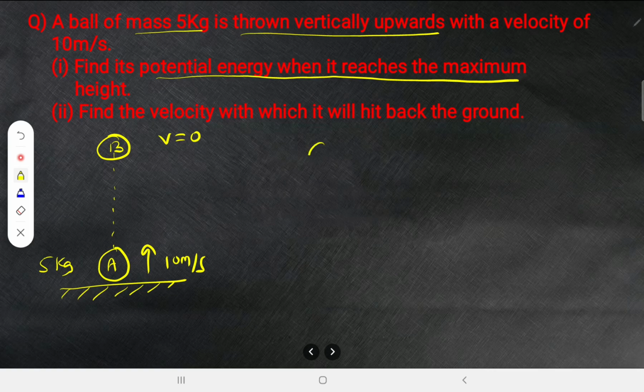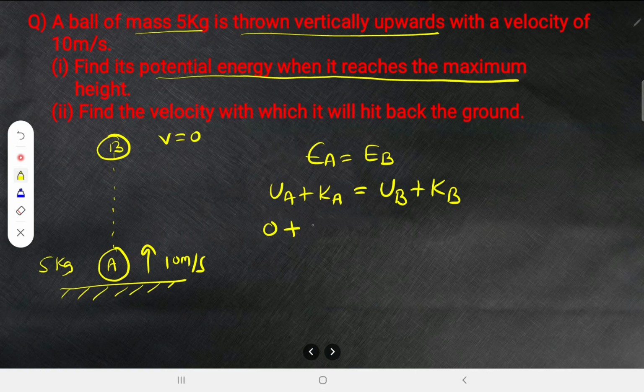Now look at this. Energy at point A should be equal to energy at point B. What is energy at A? That is potential energy plus kinetic energy. What is energy at B? That is also potential energy plus kinetic energy. The potential energy at point A is 0 for sure, plus the kinetic energy at point A, which is half mv square. That is equal to the potential energy at point B, U_B, plus the kinetic energy at point B, which is 0 because the velocity is 0 there.